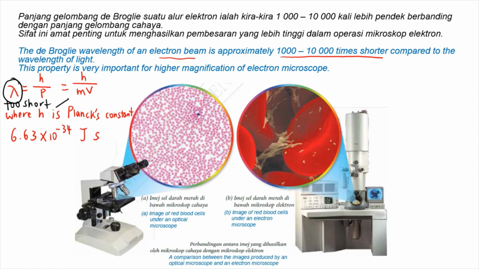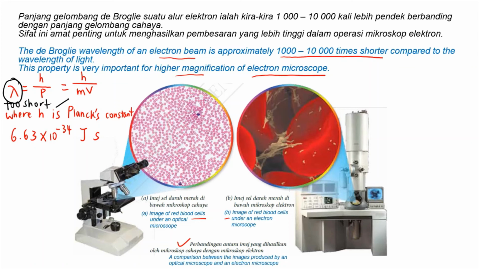Because of this property, we need to use something else, which is the electron microscope, to get higher magnification of the image. This picture shows you the comparison between the images produced by optical microscope and electron microscope for red blood cells.